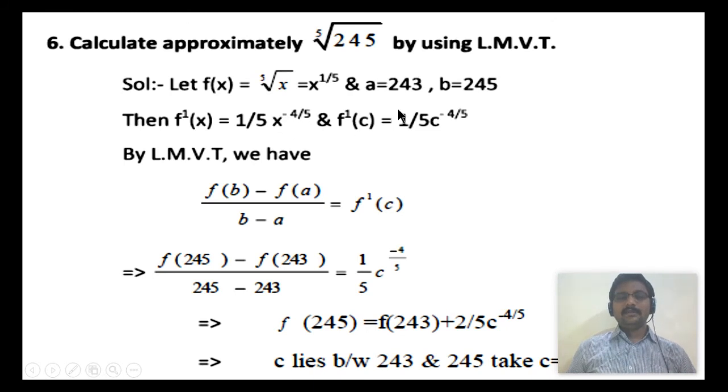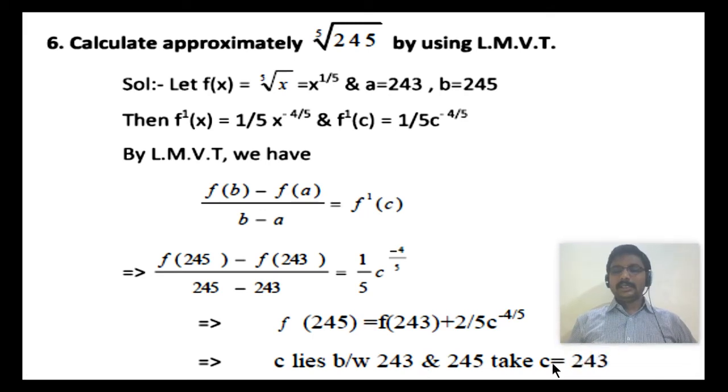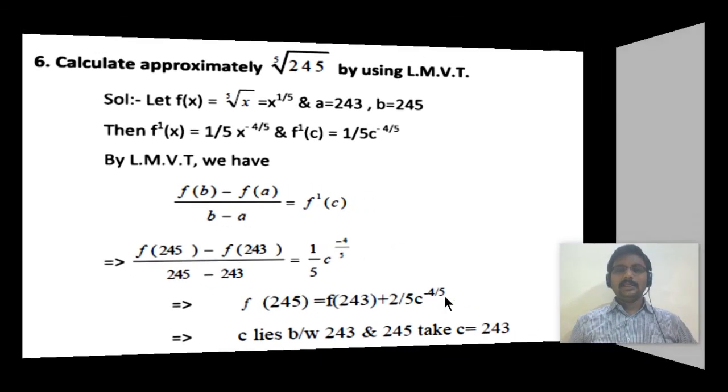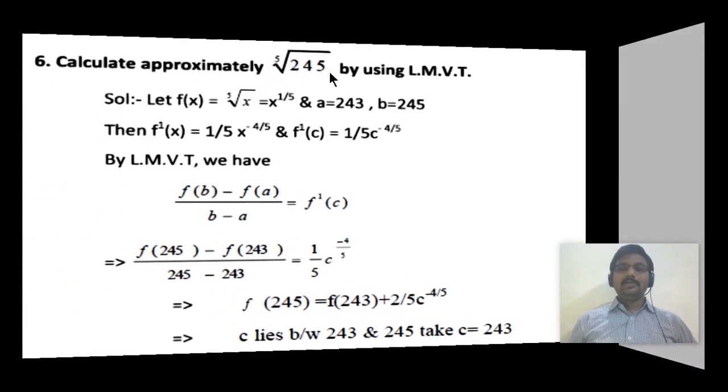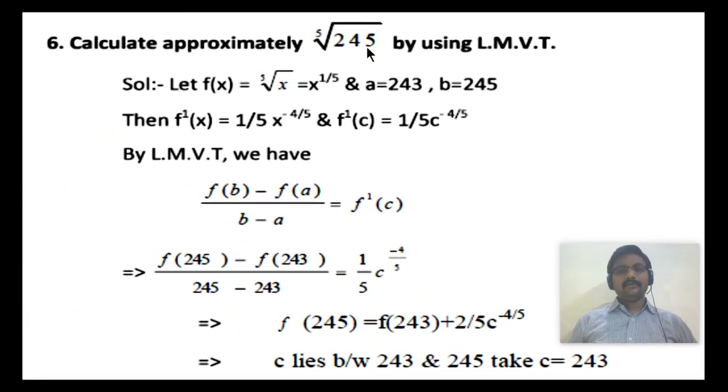These are the values which are substituted in the Lagrange's mean value theorem condition, that is f dash of c is f of b minus f of a by b minus a. So replacing all the above values, clearly here c lies between 243 and 245. We can take c as 243. So substituting the values, we will get the value as 3.0049. It is the value of the fifth root of 245.